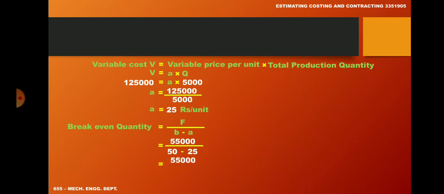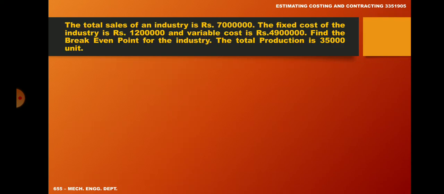Therefore, 55,000 divided by 25. So, break-even quantity equal to 2200 unit. So, here the answer of our question is break-even quantity equal to 2200 unit. Let's move to another example.